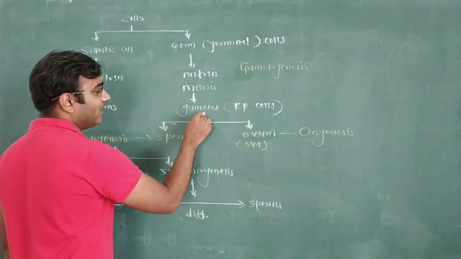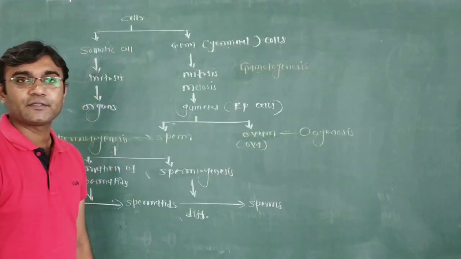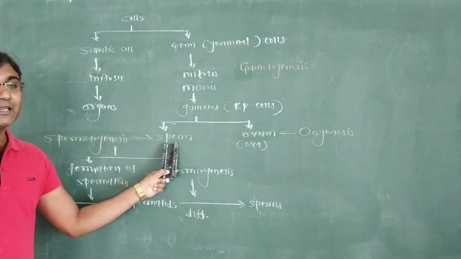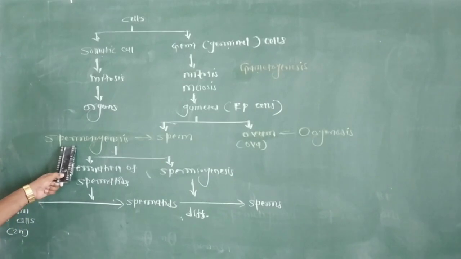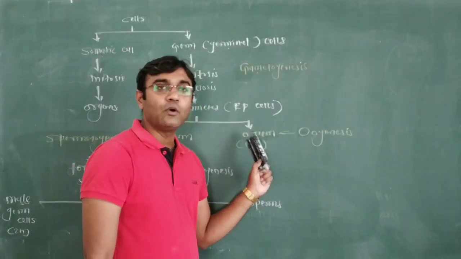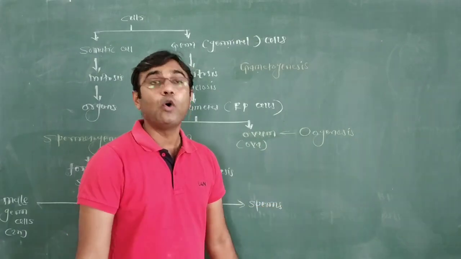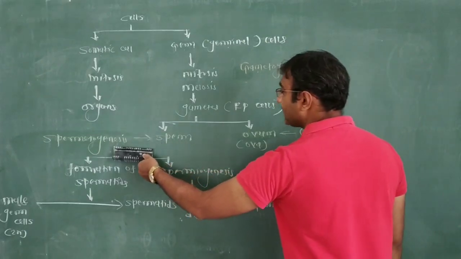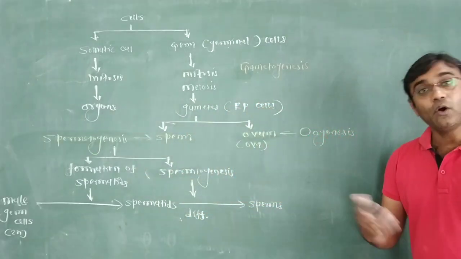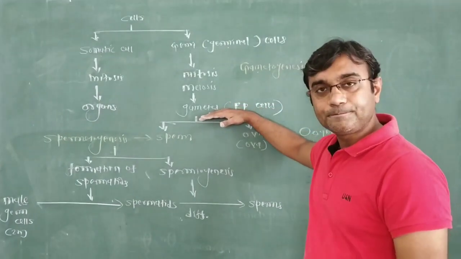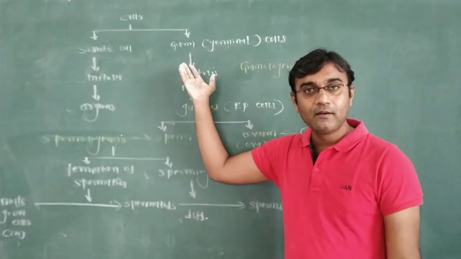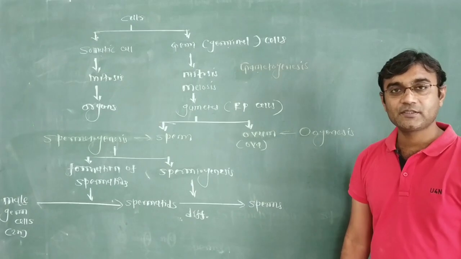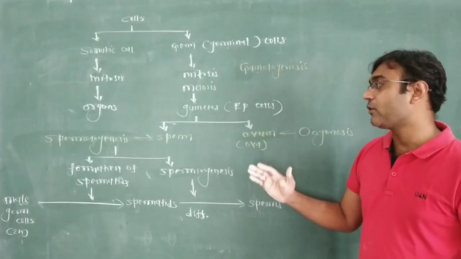So the process of the formation of the gametes is called gametogenesis. Gametogenesis is of two types. Formation of sperm in a male within the testis is called spermatogenesis. Formation of ovum or ova in a female within the ovary is oogenesis. So oogenesis plus spermatogenesis are collectively known as gametogenesis, or formation of gametes from germ cells, either from testis cells or from ovary cells. First, we are going to learn